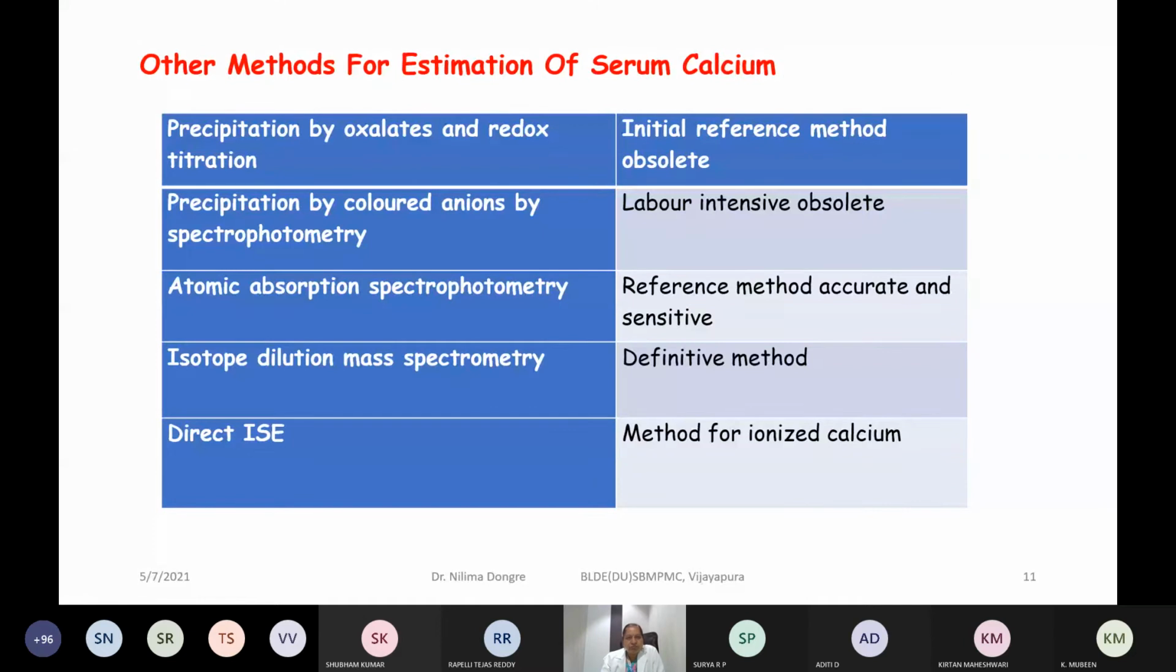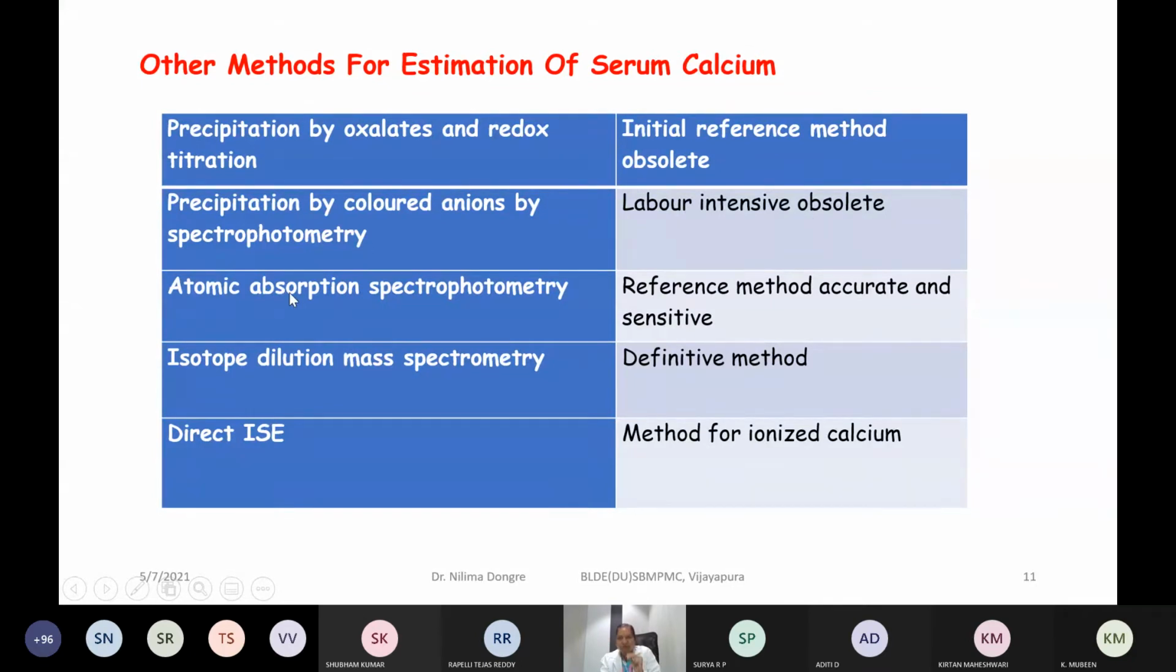Now this is the one method that we have understood here. Various other methods are enlisted here. These different methods are precipitation by oxalates and redox titration, and precipitation by colored anions by spectrophotometry, but nowadays these are obsolete. These methods are not followed in laboratories; it was only the initial reference method. Now it is not in use. This is labor intensive and not used.